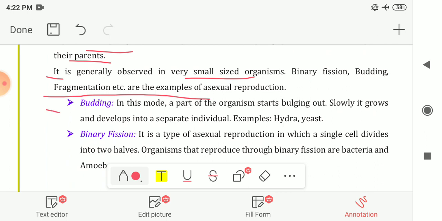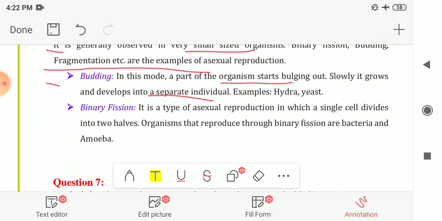So in this mode, a part of the organism starts bulging out or developing out, and slowly it grows and develops into a separate individual. Examples are hydra and yeast.